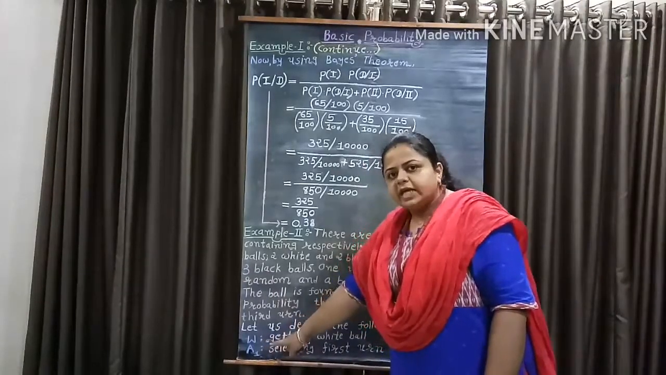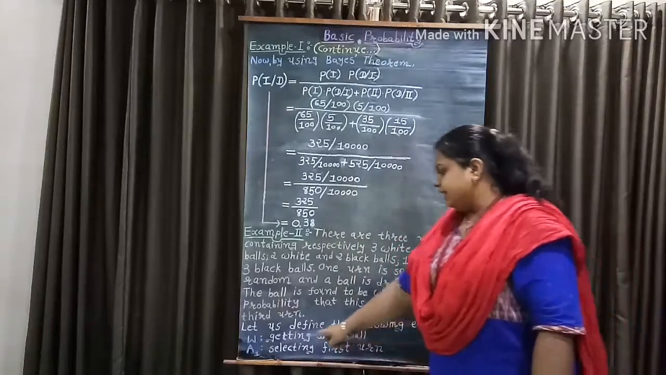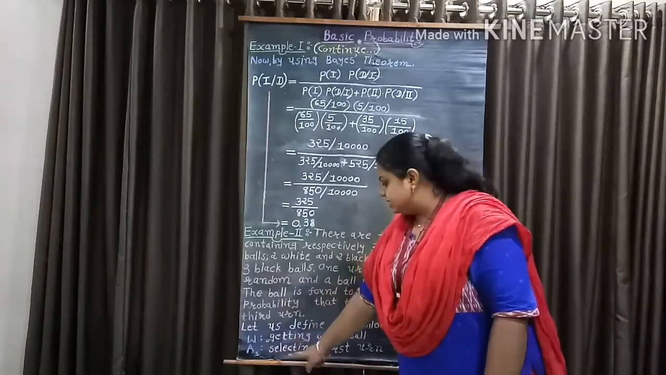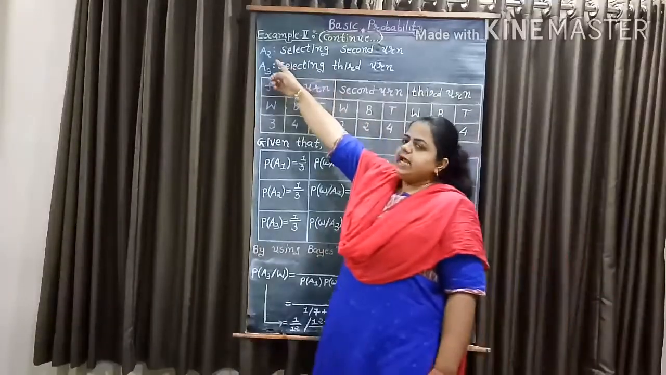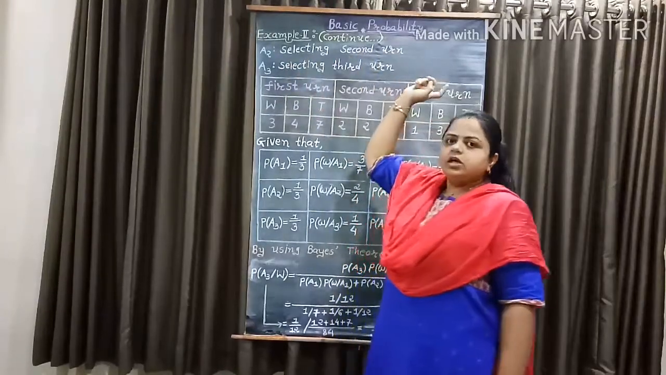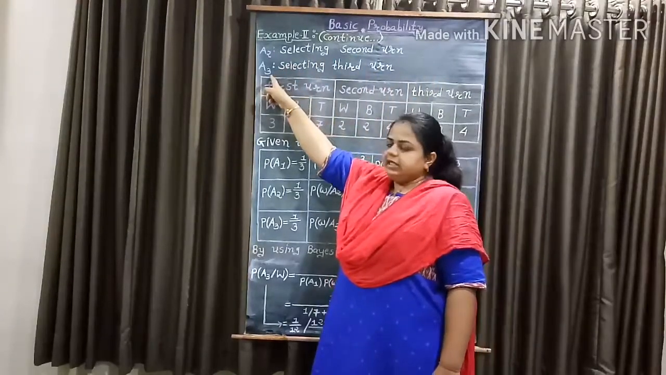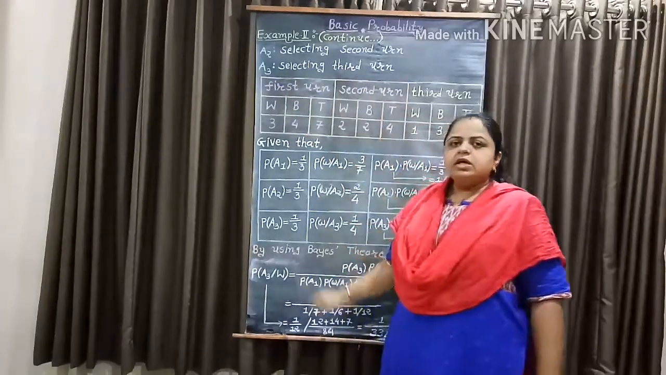Event W, that is getting a white ball. Event A1, that is selecting the first urn. Event A2, that is the event selecting the second urn. Event A3, that is the event selecting the third urn.